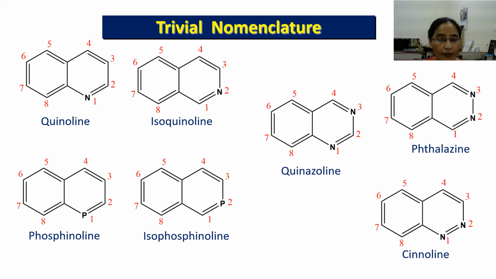If the heteroatom nitrogen is replaced with phosphorus, then the nucleus is called phosphinoline, and this is isophosphinoline. And if the nitrogen is replaced with the phosphorus atom, this one becomes isophosphinoline. This is quinazoline, and this is phthalazine, and this is cinnoline.